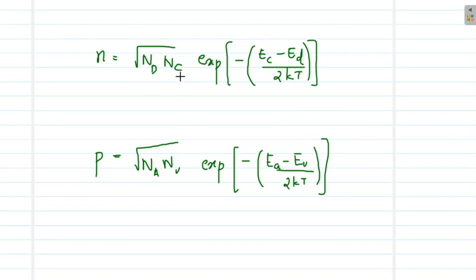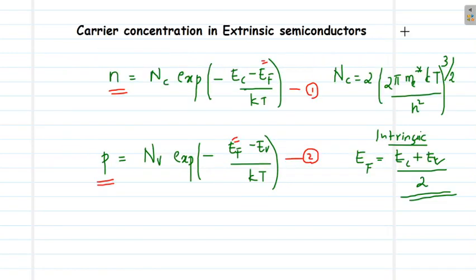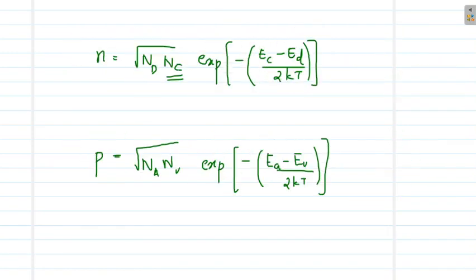As you can see, this constant Nc is a function of temperature, T raised to 3 by 2. Similarly here Nv is a function of temperature, as well as in the exponential function, where you can see a temperature dependence, exponential minus 1 by T. So this electron concentration and hole concentration is a temperature dependent function, and as temperature increases, the electron concentration and hole concentration will increase because these are directly proportional functions.